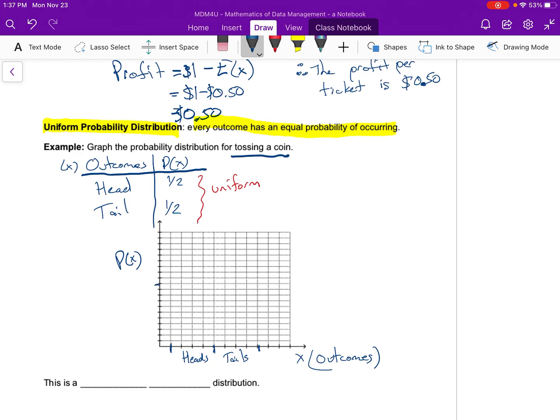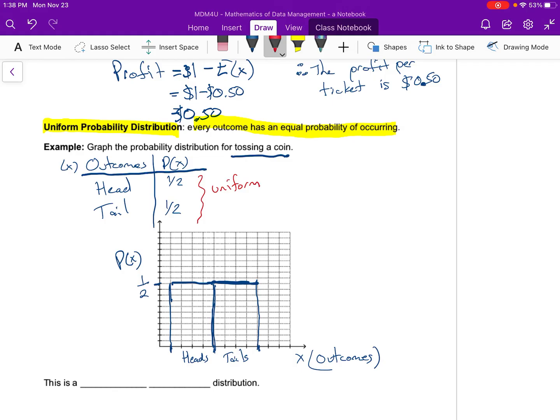It doesn't matter really where you put your probability because they're all going to be the same, so I'll put my 1/2 there. A ruler is always best, but I can't use that here with my iPad. I've got both being equal, like that. And so there's my probability distribution for that uniform example.